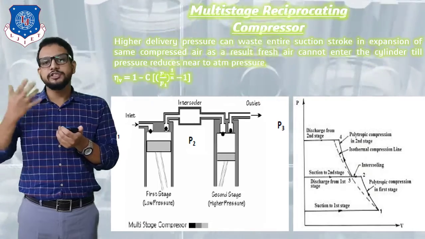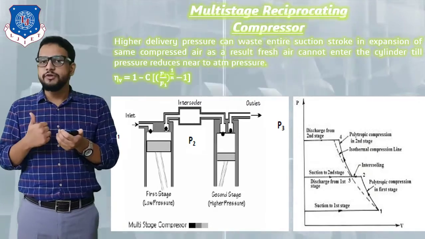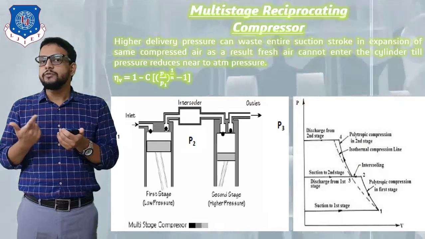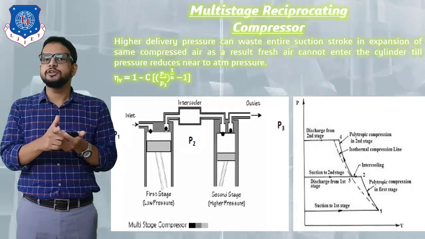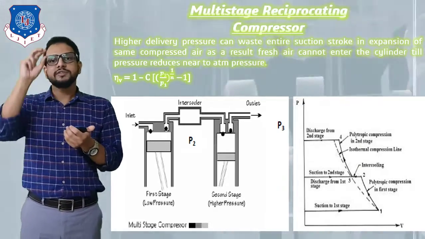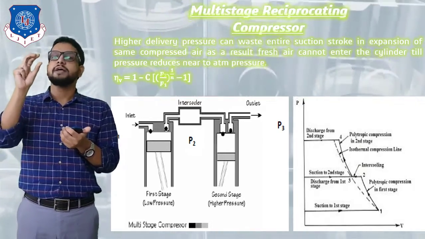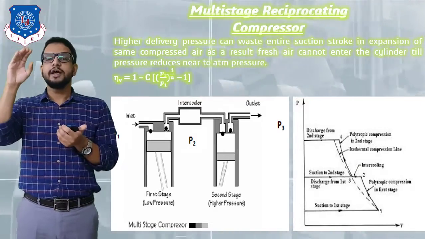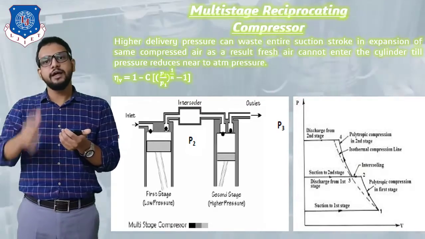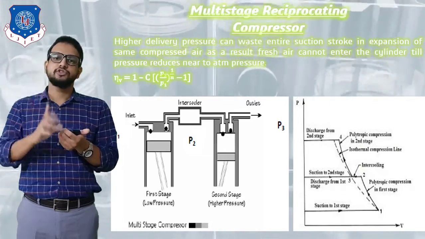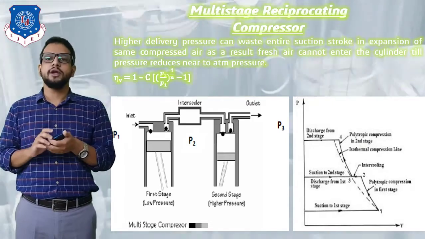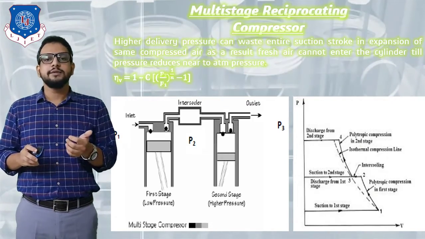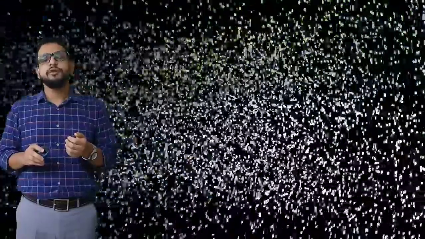Now what is the benefit of doing multi-staging? So the first benefit is that volumetric efficiency, which could be reduced if we achieved the same pressure in a single cylinder. Why? Because that 10 bar pressure air will always be present in the clearance volume, which can lead to expansion of that air even during our suction stroke, right? So this is totally avoided in our multi-stage reciprocating compressor. So further, let's see the advantages of a multi-stage reciprocating compressor.